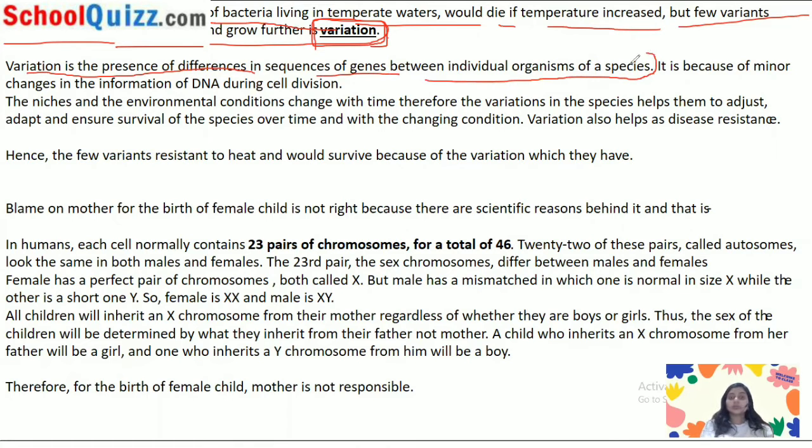So it is the presence of differences in the sequence of genes. So this is indicating that cell division is happening, okay, and the information is transferring from the parent cell to the produced cell. So the DNA contains the information, and some information can be changed during the cell division, and these minor changes are the variation. So it is written here that variation is the presence of differences in the sequence of genes. Okay, so this is indicating the cell division.